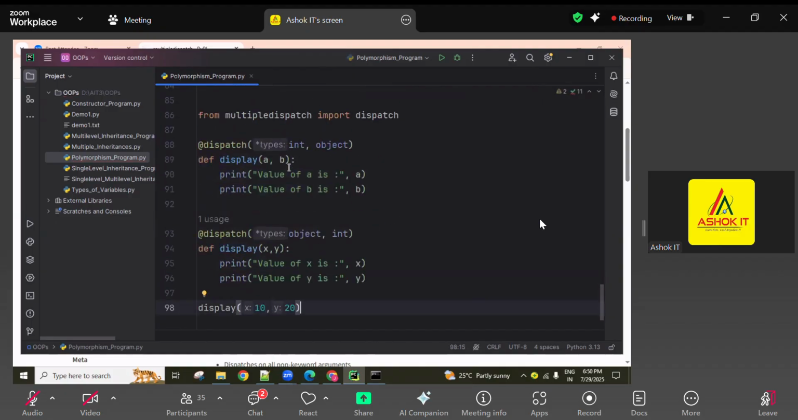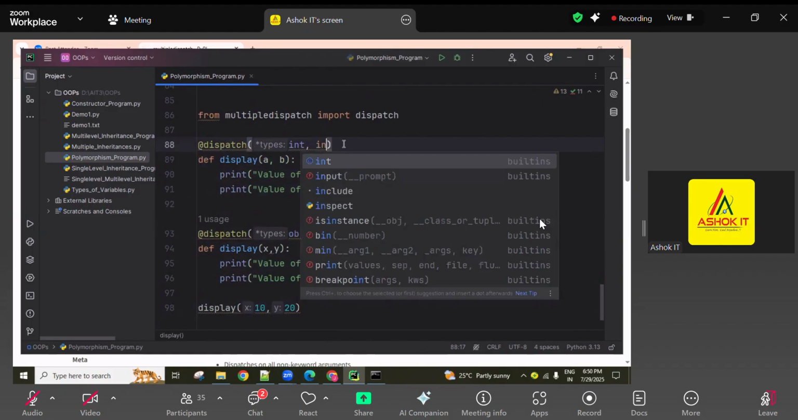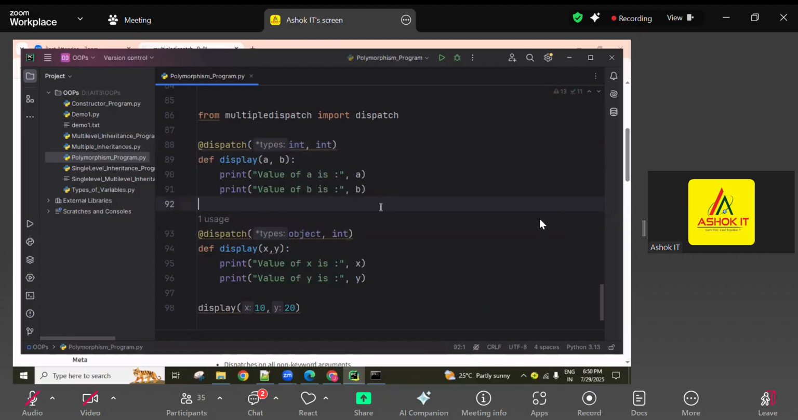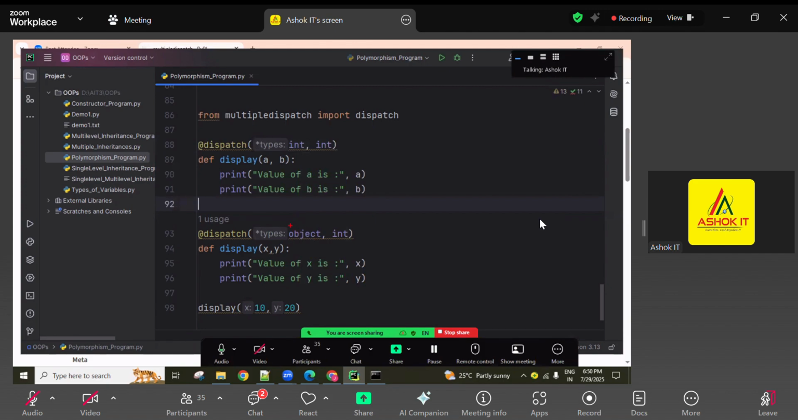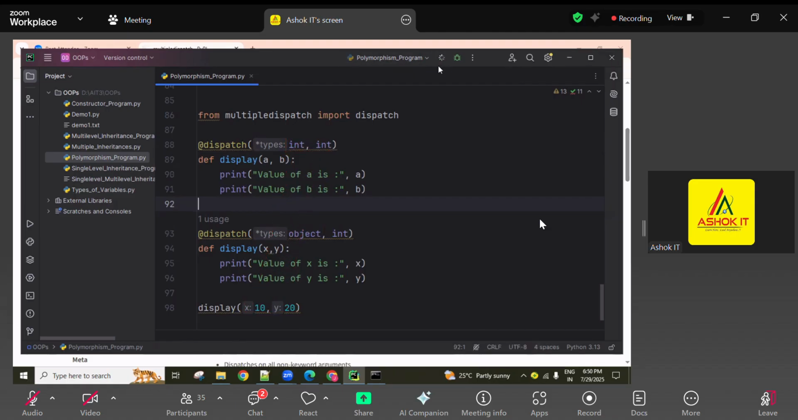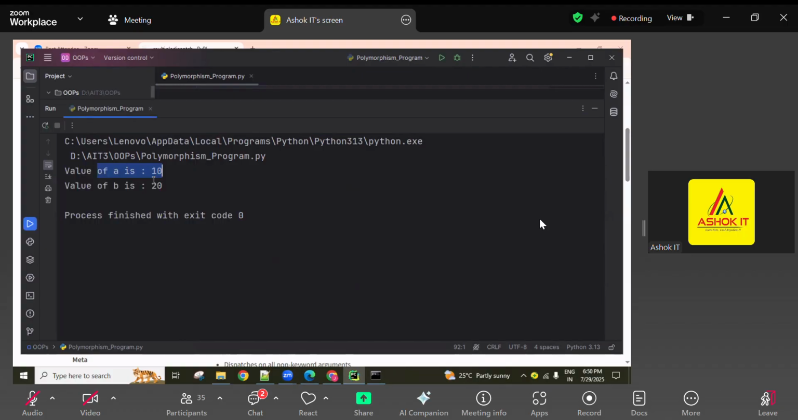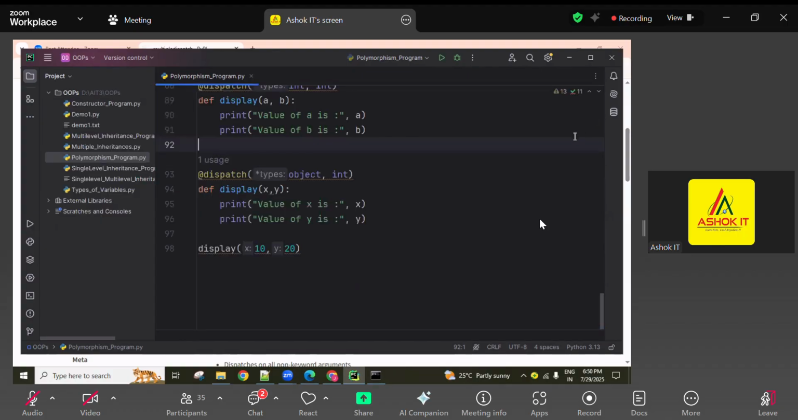One more time, here I'm using int, and object, int. Actually both signatures match, but compared to this one, the highest priority is given to the specific data type. Object means every data type is an object. This is the specific format. So both have the int signature, so these two are sent here, and then this one is executed first. So the value of A is this, the value of B is like that.